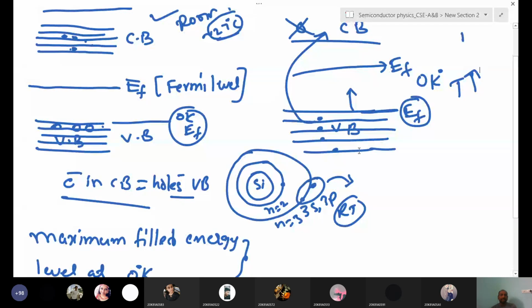That's why we are drawing it at the middle of the band gap. Okay, the Fermi level is going up. That means some of the electrons are breaking the bonds and jumping into the conduction band. Okay, that's it. Now we will draw the same energy levels for P type and N type.